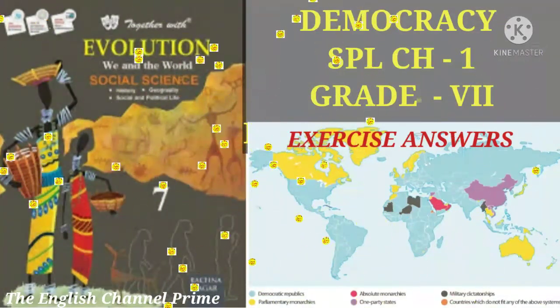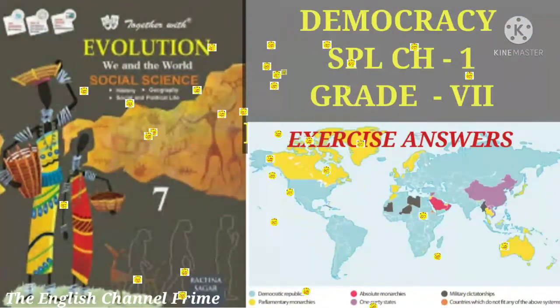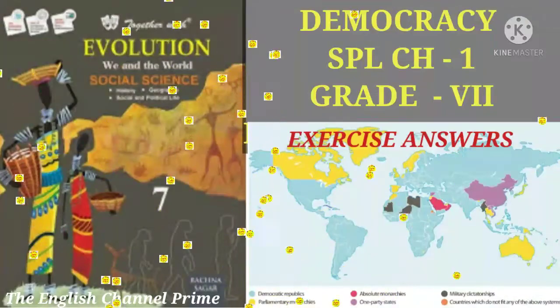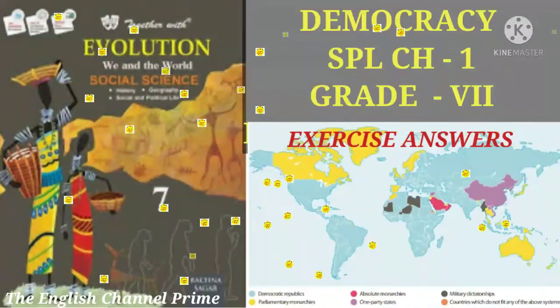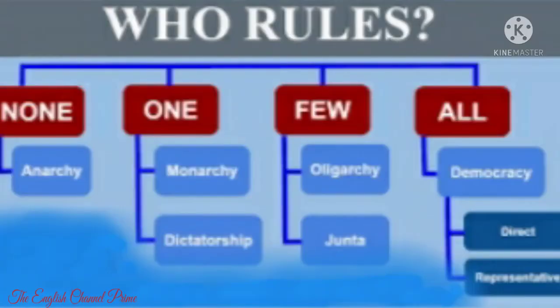Students, in the last class, we have completed the explanation to chapter 1 of SPL, that is Democracy, for grade 7. We have also completed the activity on the world map showing all the countries having democracy and having monarchies, dictatorship, etc. We have completed the flow chart too. So now in this session, let's start with the exercises.